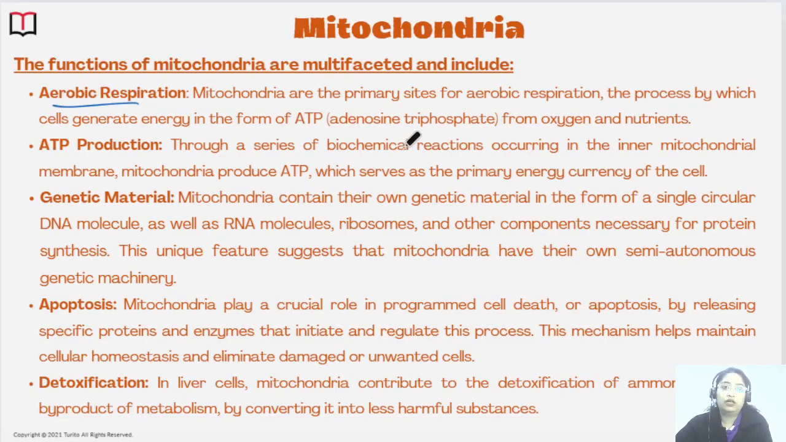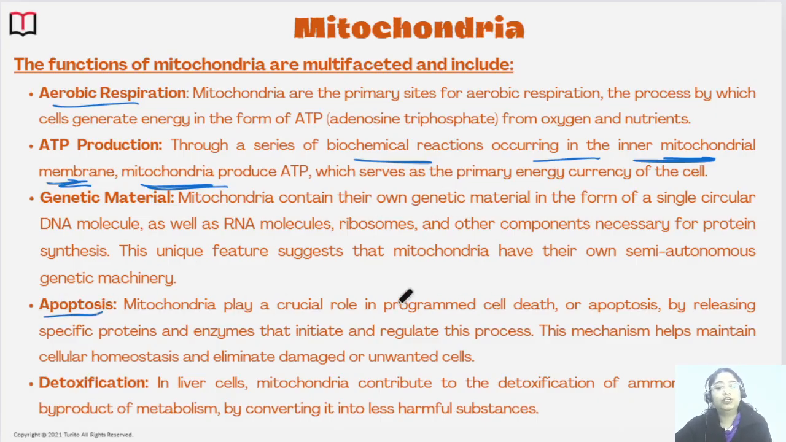You will learn that in another chapter about glycolysis and the Krebs cycle, where the ATP is getting produced. So ATP production occurs through a series of biochemical reactions in the inner mitochondrial membrane, like glycolysis and the Krebs cycle, where the ATP is getting produced, and after the Krebs cycle there is the ETS.